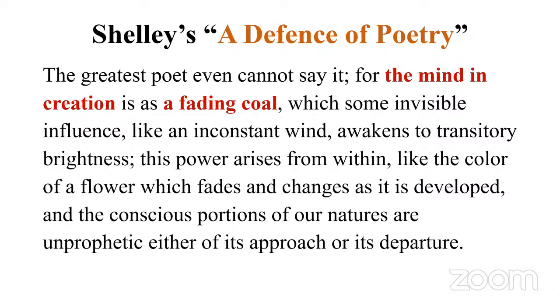The mind in creation is compared to a fading coal, a live coal which is fading, kind of an ember which is hot, which some invisible influence, like an inconstant wind, awakens to transitory brightness. Sometimes we get air and the coal becomes alive, but not fully alive. This power arises from within, like the color of a flower, which fades and changes as it is developed. And the conscious portions of our natures are unprophetic either of its approach or its departure.